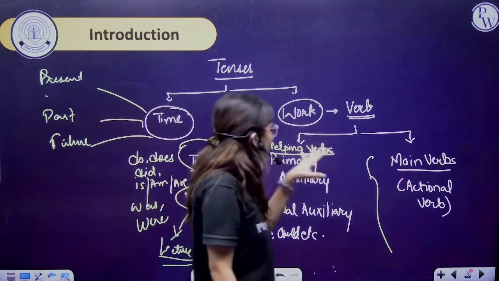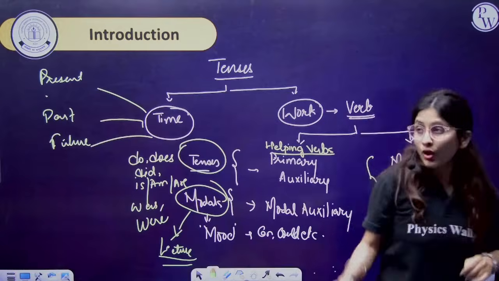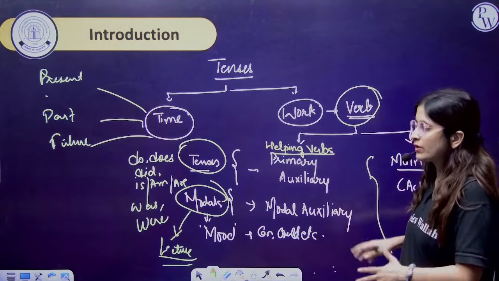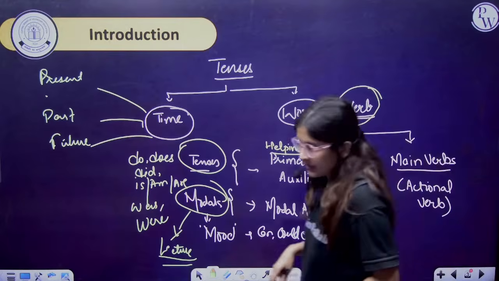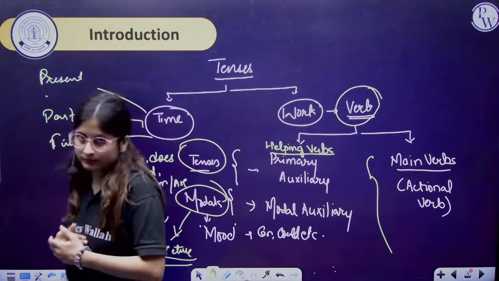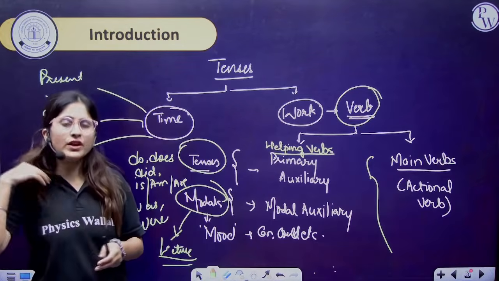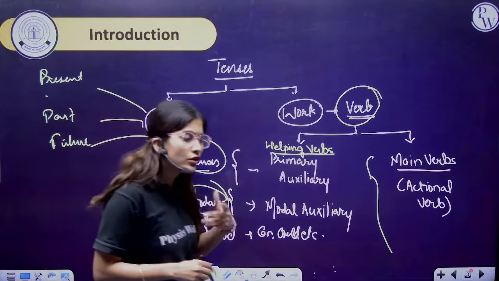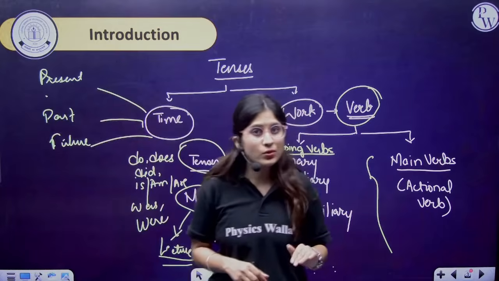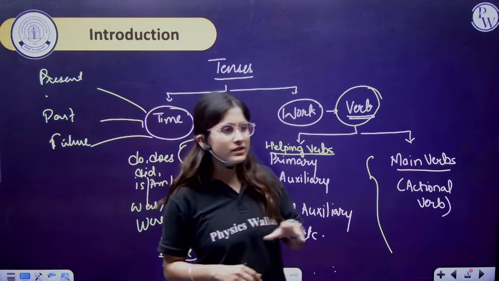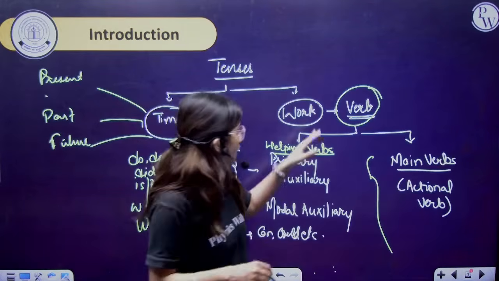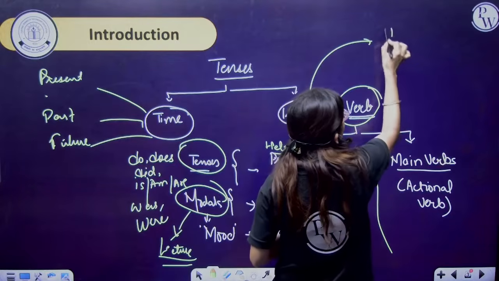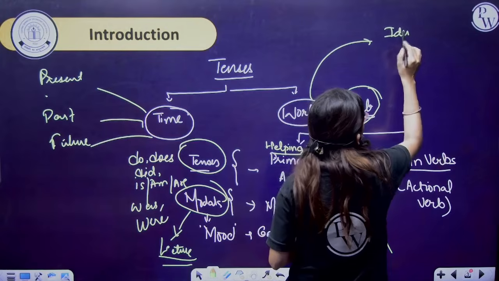So verb can be helping and main verbs. So what kind of verb we have to use, whether it is a helping verb or a main verb, right? So how can you define the verb? Ma'am, see, if we are doing some work, it means we are sure about it. If we are not sure about it, if that is being done on a continuous basis, then the verb can be the indefinite one.